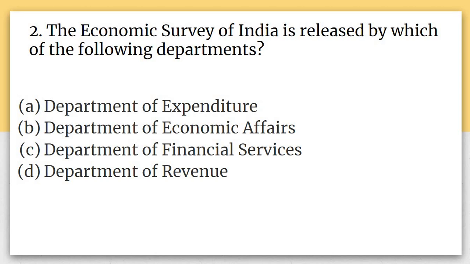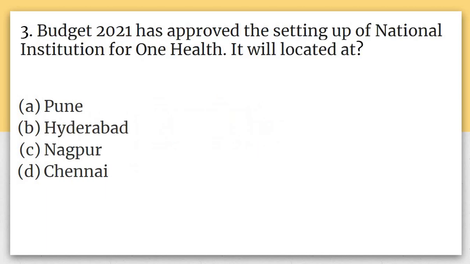It says the Economic Survey of India is released by which of the following departments? So all of these are departments of the Finance Ministry. A says Department of Expenditure, B says Department of Economic Affairs, C says Department of Financial Services, while D says Department of Revenue. So the answer for this will be Department of Economic Affairs, and if you open the Economic Survey, on the very first page the name of this department has been written. Now come to third question.